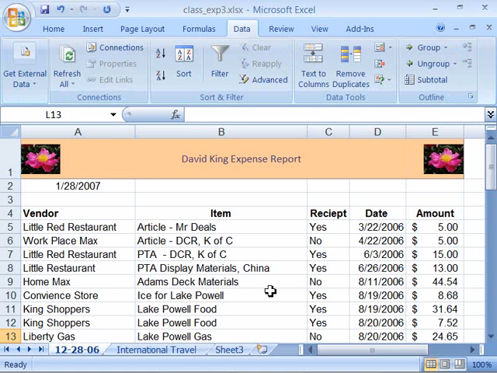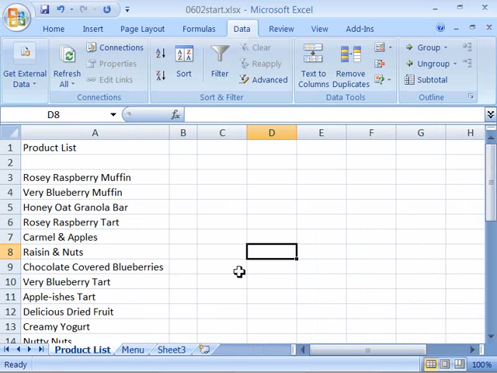To do that, open up Product List or access your product list, and again, if you'd like to open a clean start file, you can do that by opening up 0602 Start for this movie. This is our product list up to this point. Make sure you are on the product list tab, not the menu tab, but the product list tab. And the first thing we're going to do before we split our screen is add some more information to this spreadsheet, to our product list.